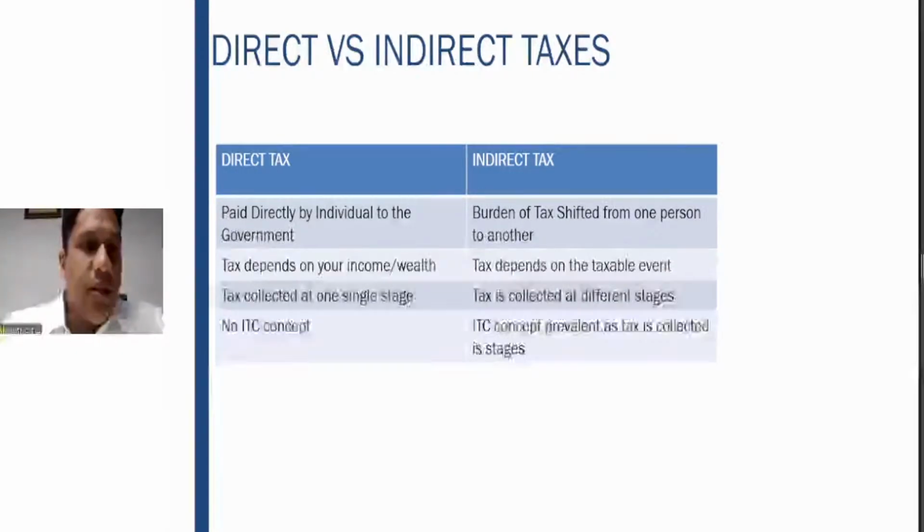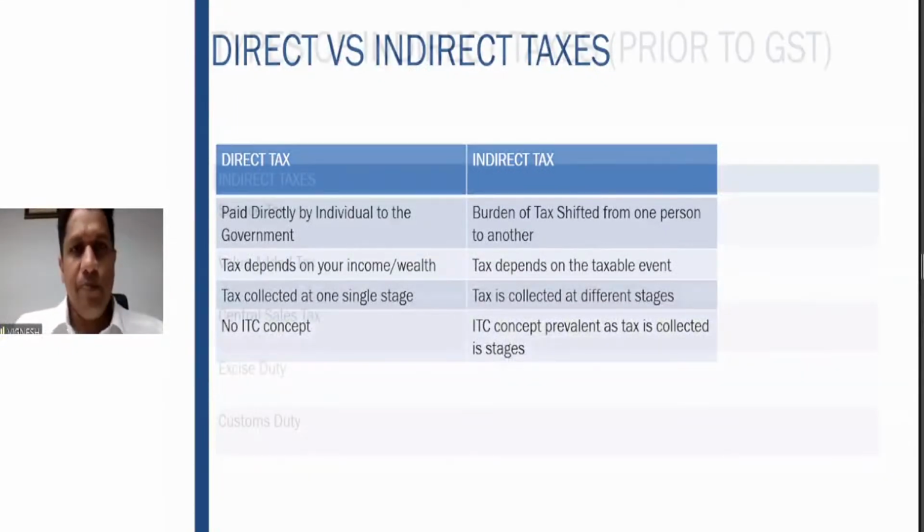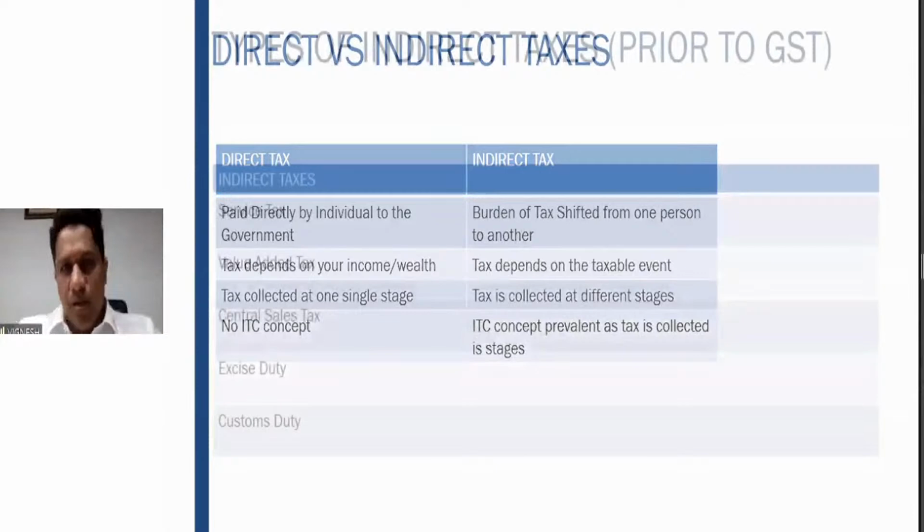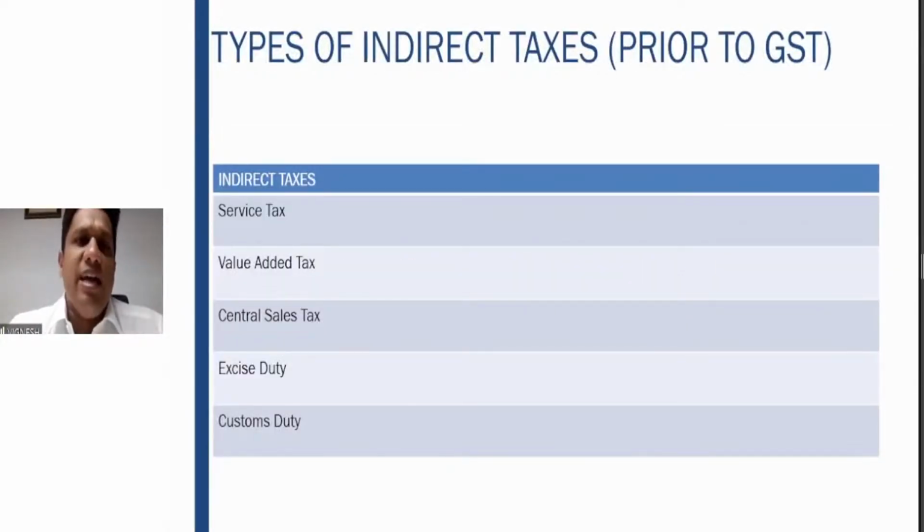So these were the differences between direct tax and indirect tax. Now, what were the types of indirect taxes? There was a multiplicity of indirect taxes. One is VAT, levied on the sale of goods. When you sell goods from one state to the other, CST was applicable.